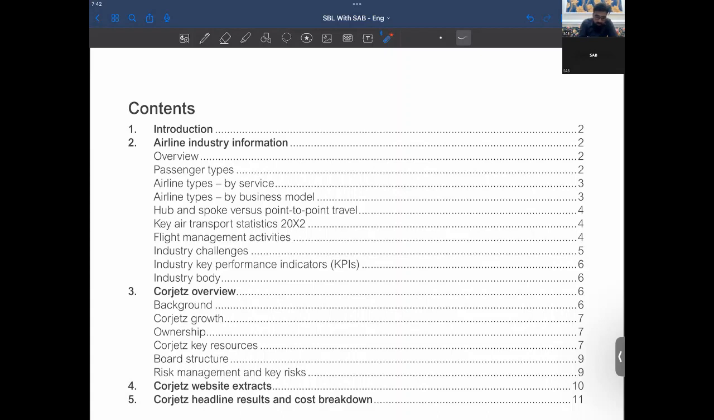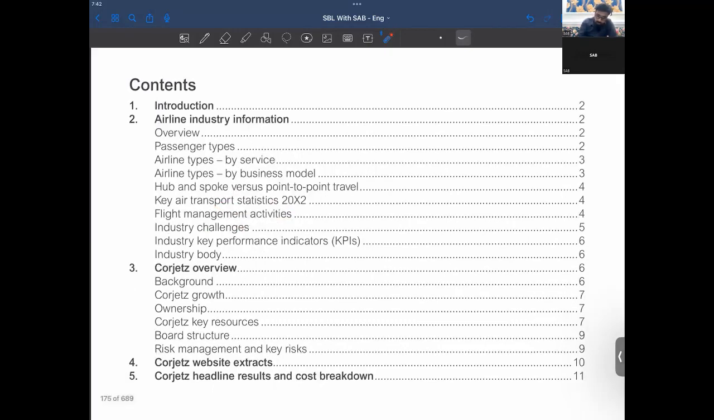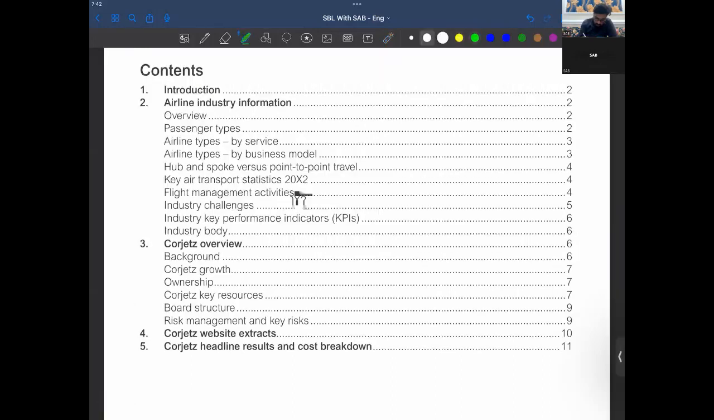So, the contents: introduction, airline industry information, overview, passenger types, airline types by business model, hub and spoke versus point to point travel. So it's basically the list of contents. Your company's name might be Corjets, so we can have a link on Corjets also. We have an overview of Corjets and industry information, so we have a bit of information.